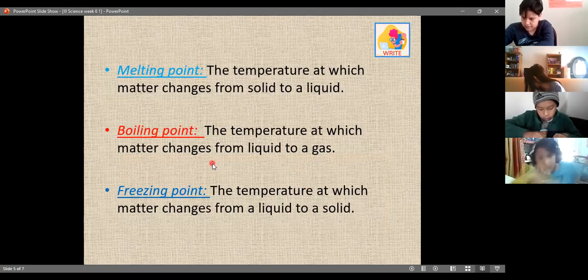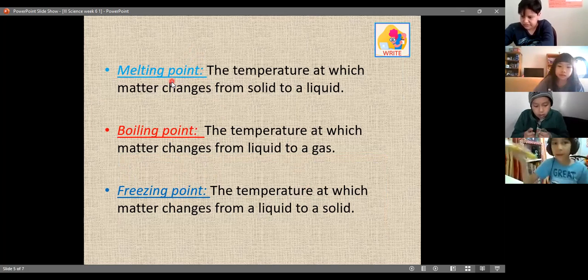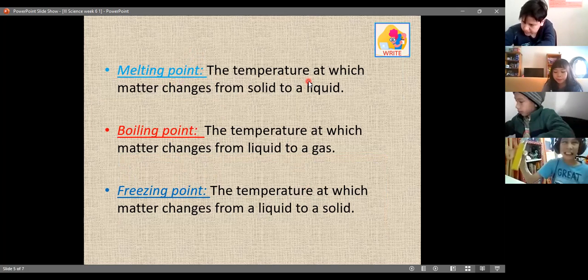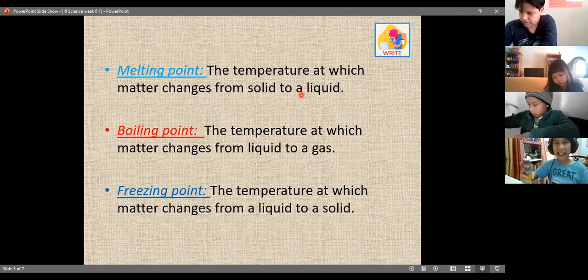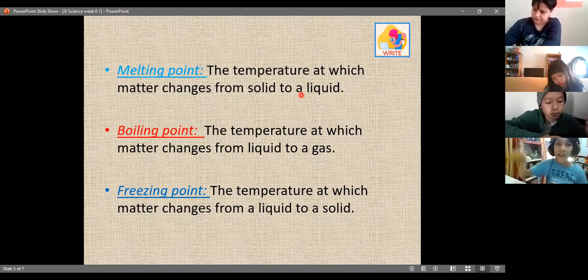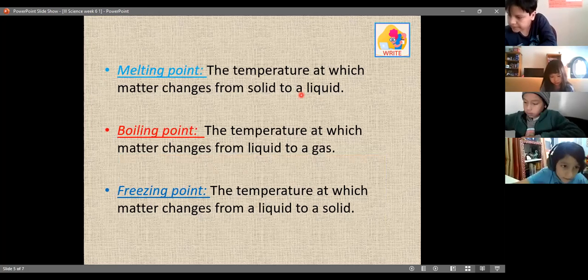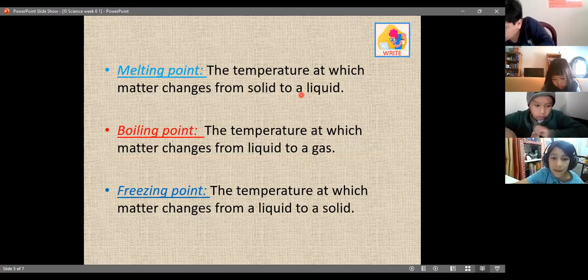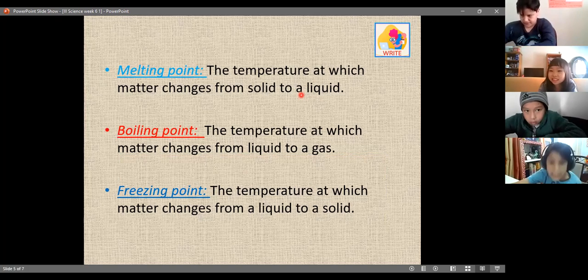Now let's copy this in your notebook. Melting point, boiling point, and freezing point. What is the melting point? It's the temperature at which matter changes from a solid to a liquid. So when you have a solid, for example, the ice cube we were talking about, it was solid in the freezer. But if you put it away for 1 hour, 2 hours, it's going to be liquid. So it's melting, this ice cube, this chocolate, this popsicle, or whatever. 5 minutes is enough.